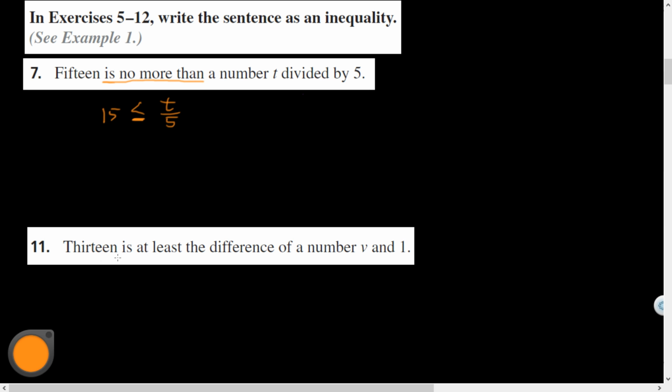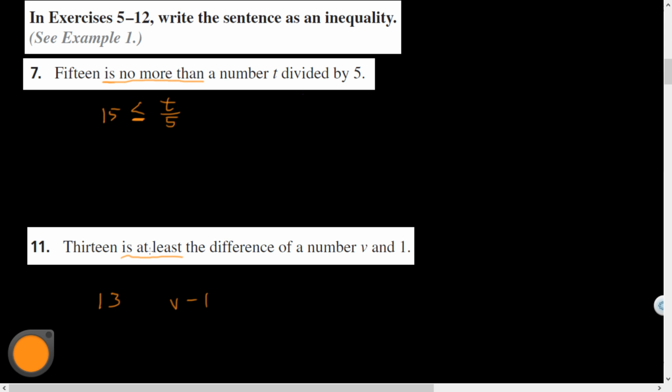All right, 13 is at least the difference of a number v and 1. Difference is subtraction. I actually told you before that it's subtraction with priority, that I would throw that in parentheses, but then I realized there was no other operations. Like if it said times 3 or divided by 7, I would have known that subtraction would have had to happen first. But in this case, I don't need those parentheses. I can simplify this.